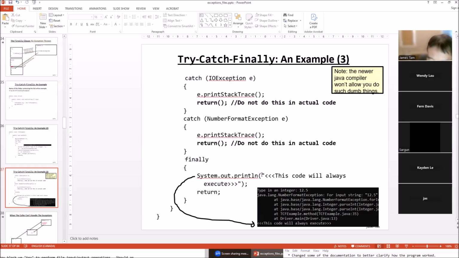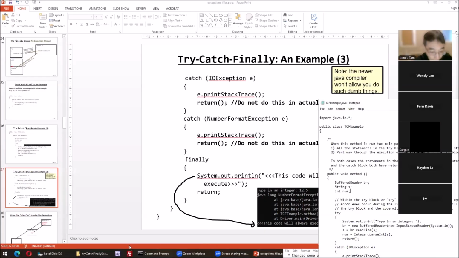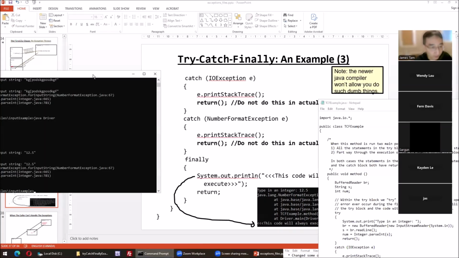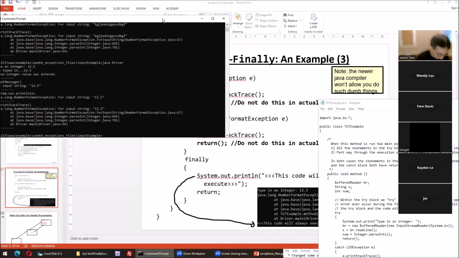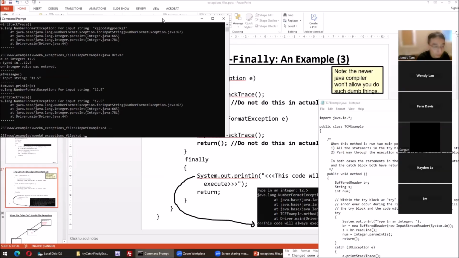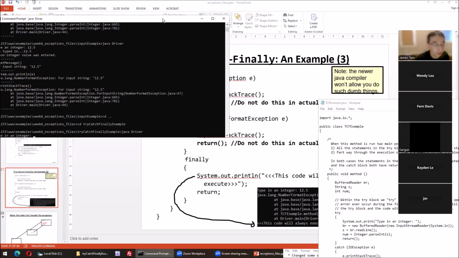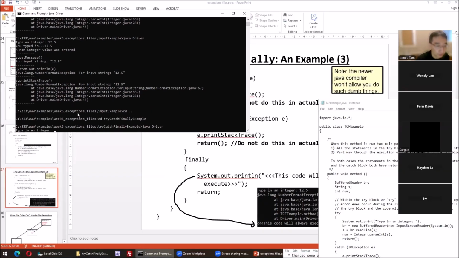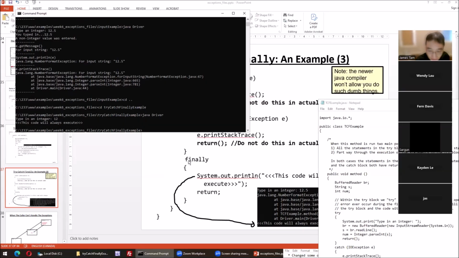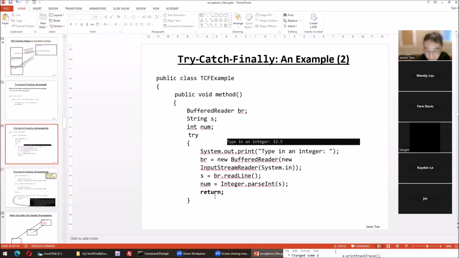Now, if the finally executes, we'll always see this message. This code will always execute. Do we see it? Yes, we will. So if no exception occurs, do we see that this code will always execute? There it is. Even though no exception occurs, there's a return. This is trying to bypass that finally block, and we can't.